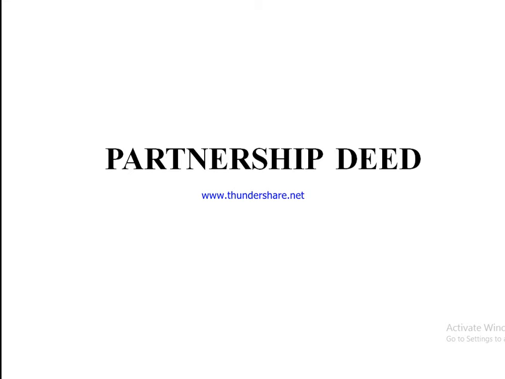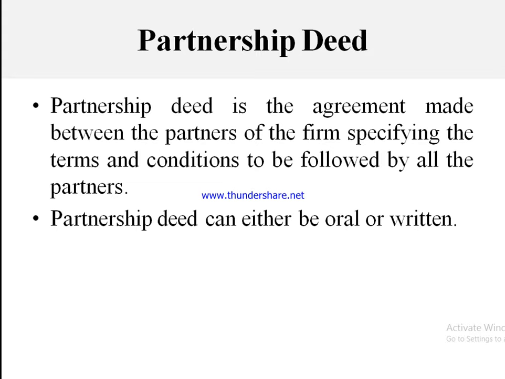So in simple terms, the written agreement between the partners is known as the partnership deed or articles of partnership. The partnership deed can be in oral or written format.